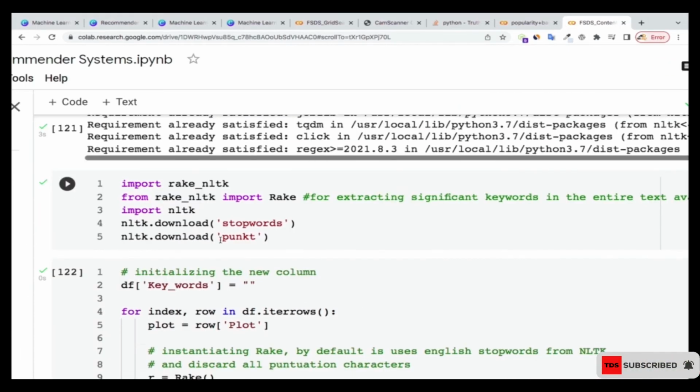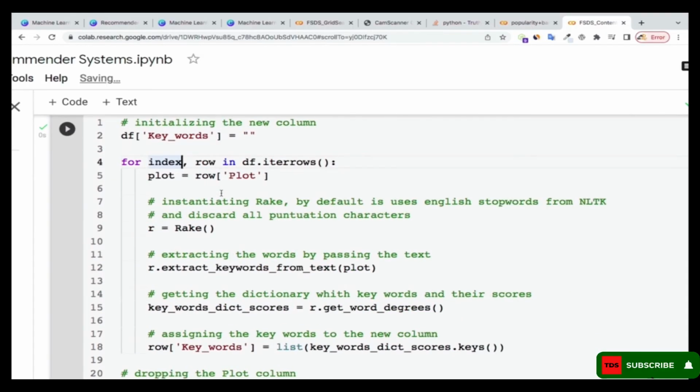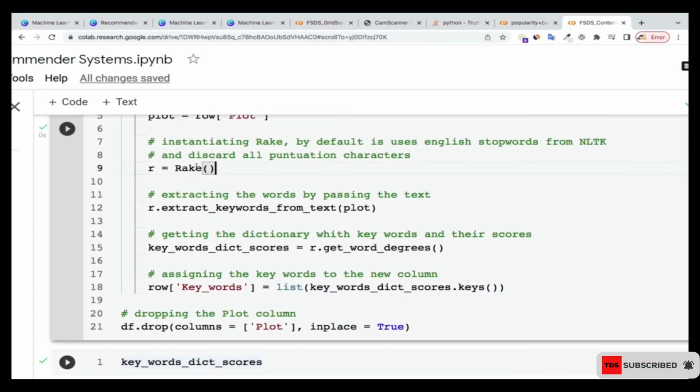Now once that is done, I'm going to create some keywords over here in my df. I'm going to add this keywords column to my data frame over there. So I'm just initializing it to nothing, because right now there's nothing over there to put in the keywords, but I'm going to use this Rake that we just imported. We're going to use that Rake to extract keywords from the plot.